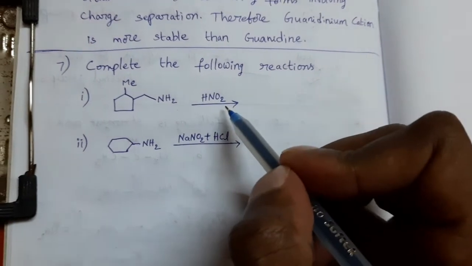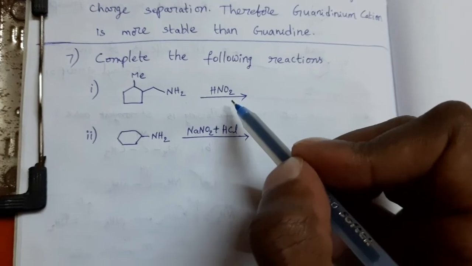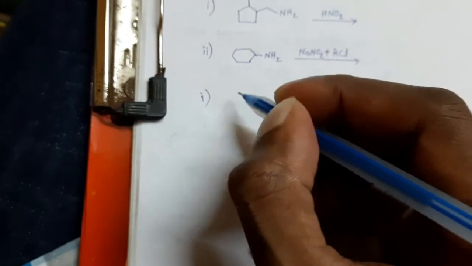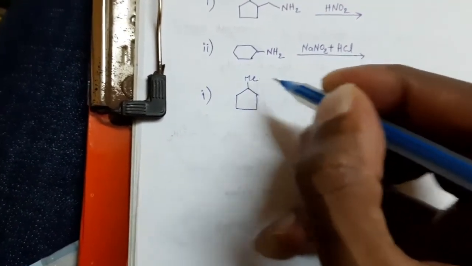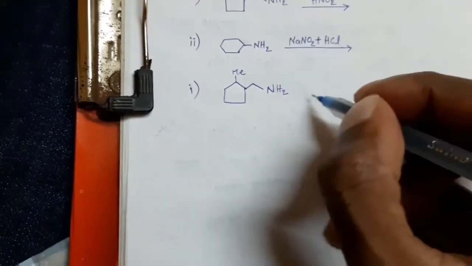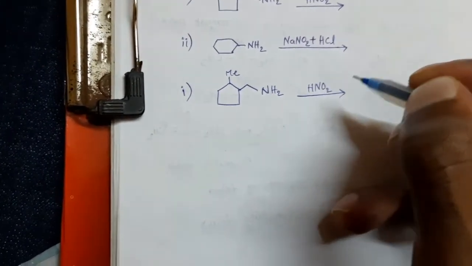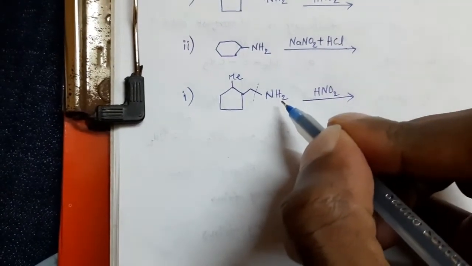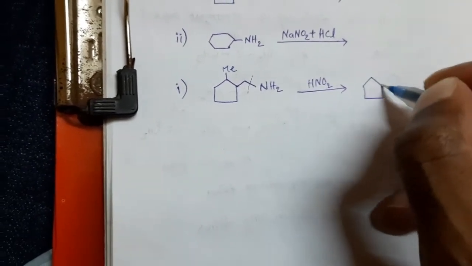It is treated with HNO2, which means acid. HNO2, nitrous acid, provides H plus ions. This is the given compound. This HNO2 provides H plus ion, then bond breaking takes place at this position. It is removed in the form of NH3, ammonia. Then a carbocation is formed.